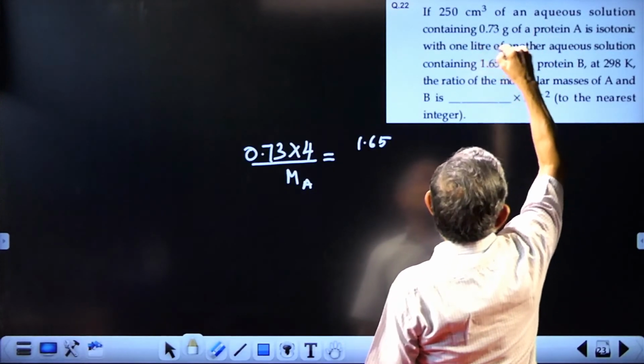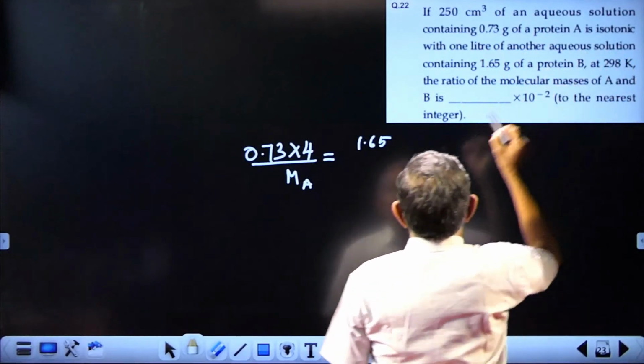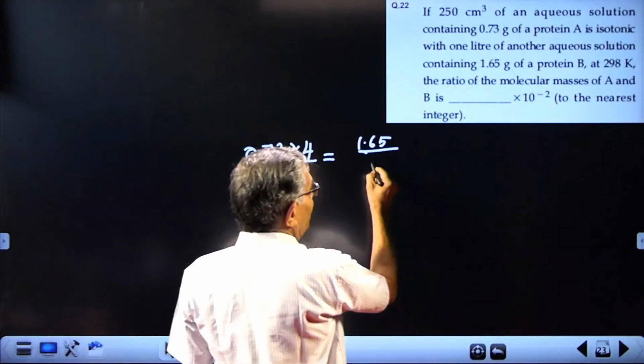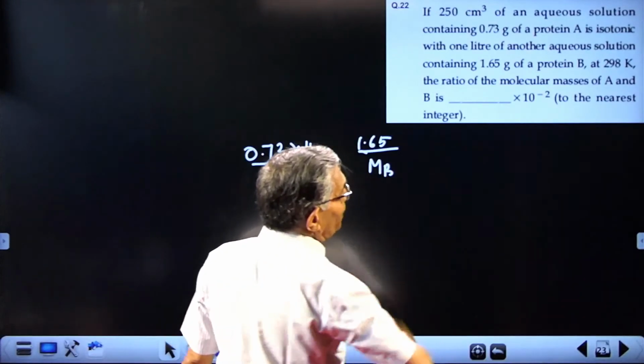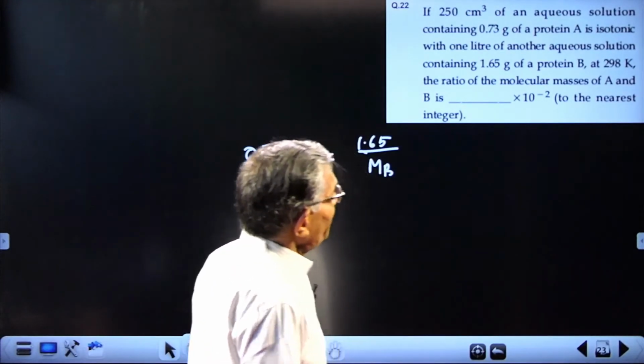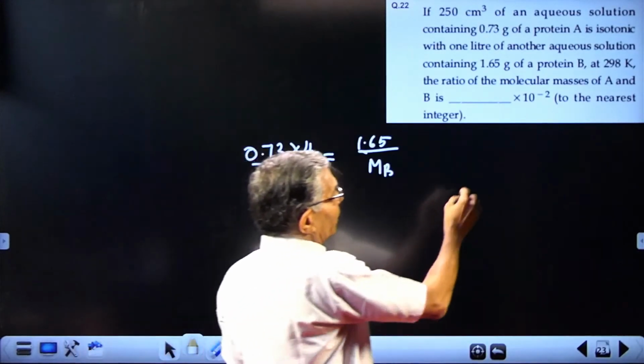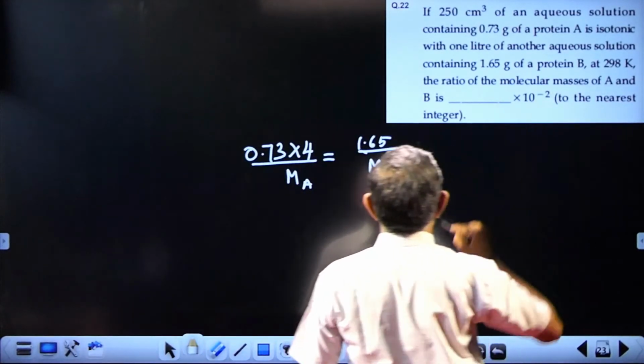Second case, 1 liter of another aqueous solution. So, this is actually present in 1 liter. And the molecular weight will be MB. Let it be MB. Temperature same. So, what is the ratio of the molar masses of A and B?